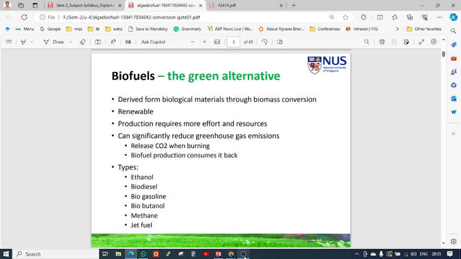Biofuels, we will just remind what a biofuel is. This is a green and alternative energy derived from biological materials through biomass conversion. These biological materials may be of different types that are renewable energy resources. It can easily be produced from biomass, which is renewable, though production requires more effort and resources because biofuels are produced with different mechanisms. It can significantly reduce greenhouse emissions, since it releases CO2 when burned.